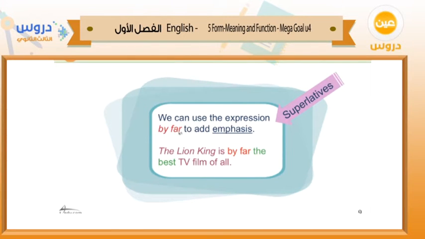We can use the expression by far to add emphasis in the superlative form. For example, The Lion King is the best TV film of all. We can say The Lion King is by far the best TV film of all.